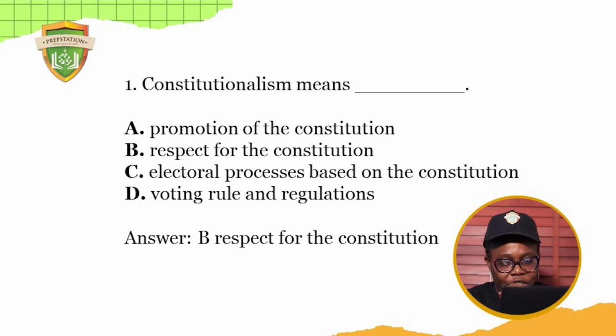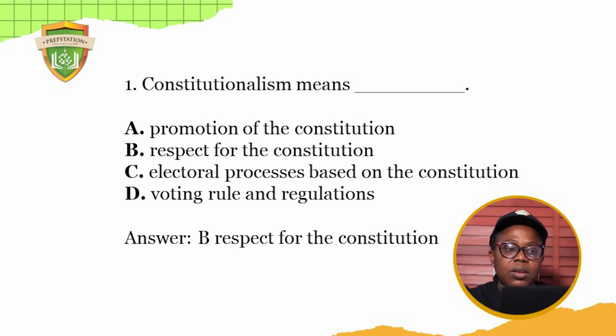Constitutionalism means dash. A, promotion of the Constitution. B, respect for the Constitution. C, electoral processes based on the Constitution. D, voting, rule, and regulations. Now, the answer is B, respect for the Constitution. Remember, I said when we're defining constitutionalism, strict adherence to what is in the Constitution.